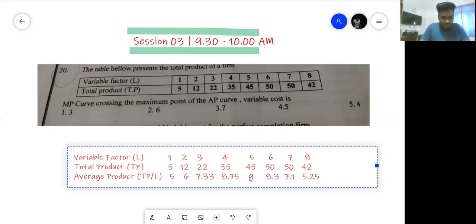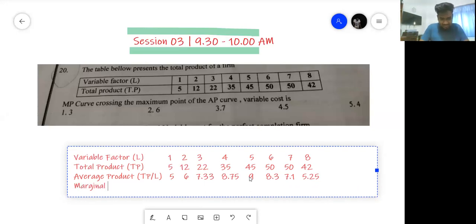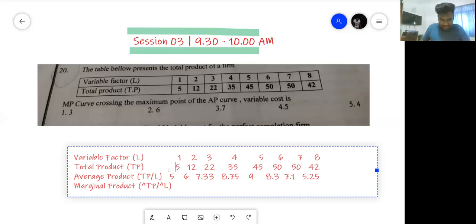And then you can also get your marginal product. Now, how do you get your marginal product? It's your change, so remember the equation. I'll just put change here: change in total product divided by, it has to be the triangle, I don't have a triangle here, over the change in labor. Is the average product calculation okay? Yes, sir. Okay.